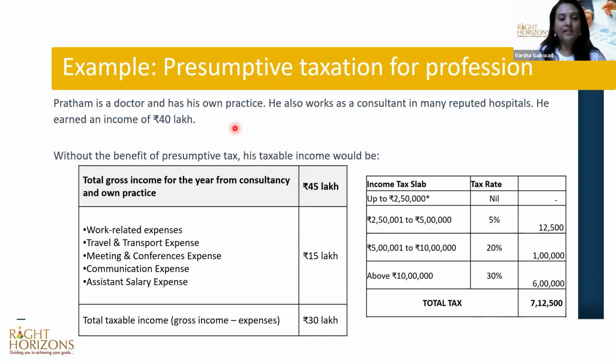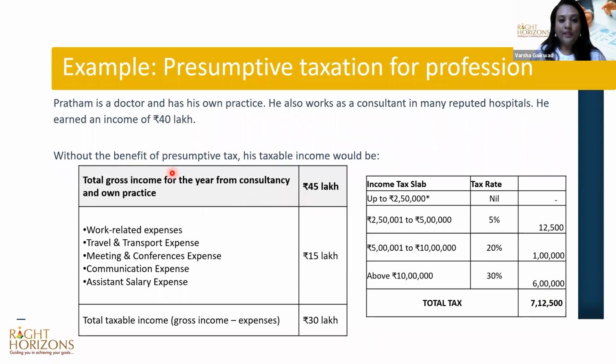Pratham is a doctor and he has his own practice. He also works as a consultant in many reputed hospitals. He earns an income of about, sorry for the typo here, it's 45 lakhs. His total income, from consultancy and his own practice, is coming to 45 lakhs in a year.